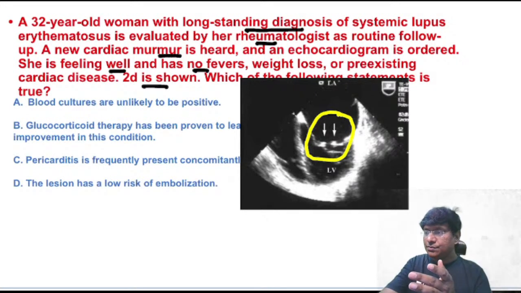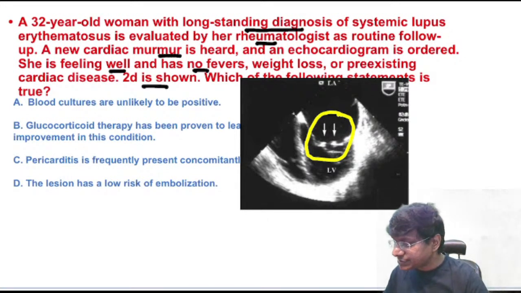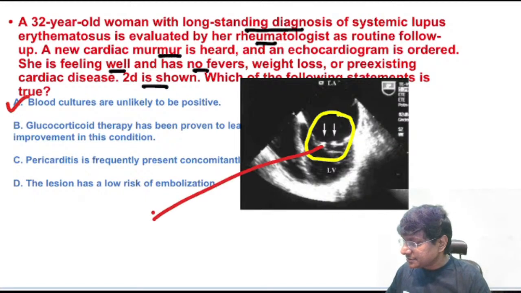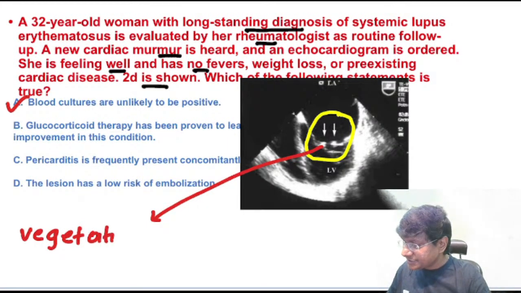Yes. So the correct answer here is A. Now, what exactly is this in SLE? The marker is pointing towards the vegetations. Whatever hyperechoic lesions you are seeing are nothing but vegetations.